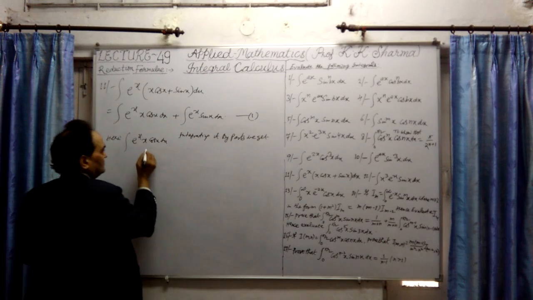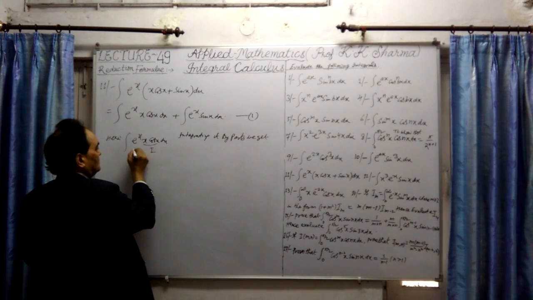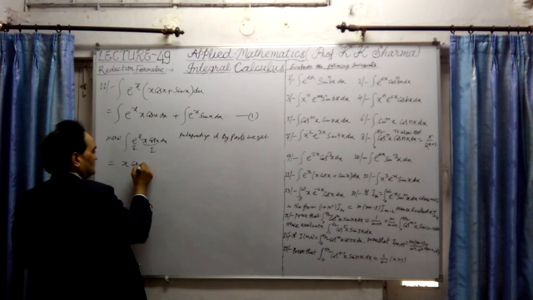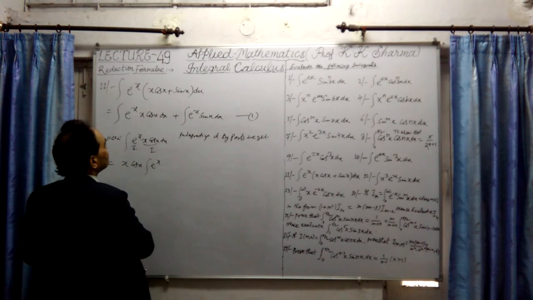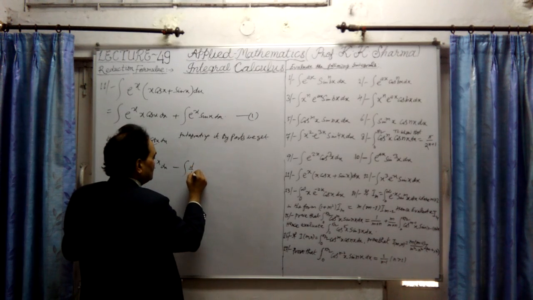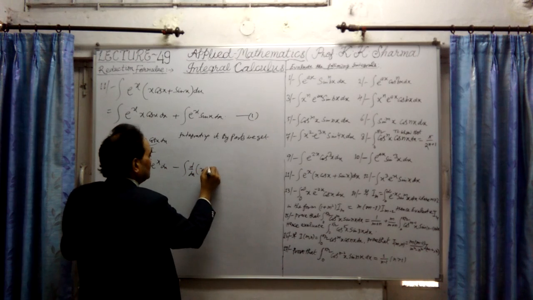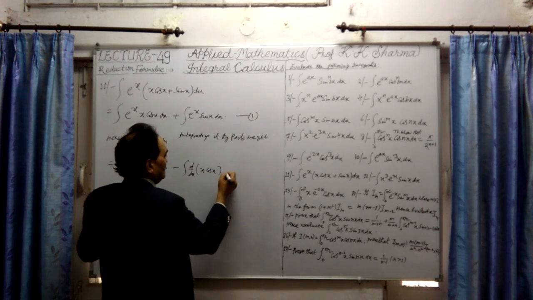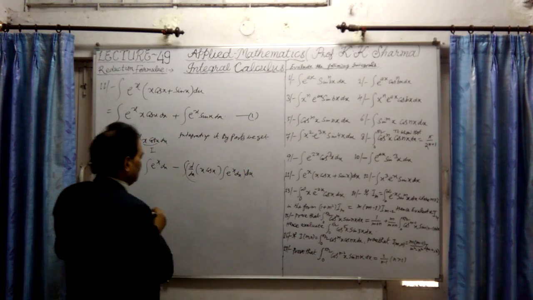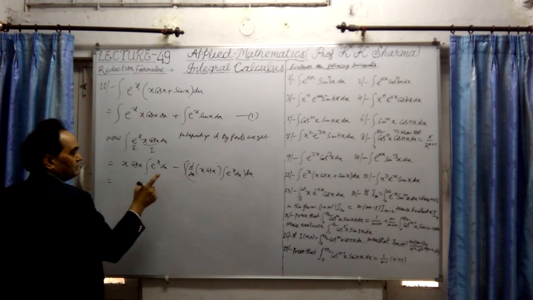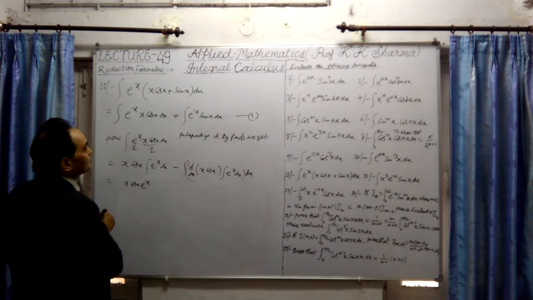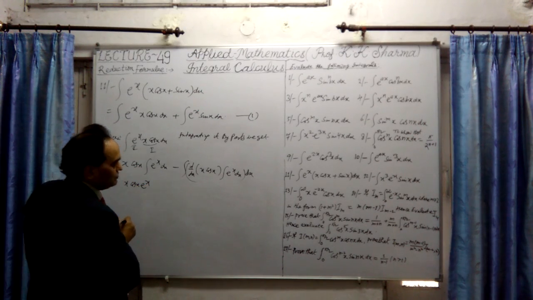we get, considering x cos x as the first function and e^x as the second function, what it will be: x into cos x as it is, integration of e^x into dx, minus integration of differentiation of x cos x into integration of e^x into dx, whole dx. This is the basic rule of the by parts method. It will be x into cos x e^x only.